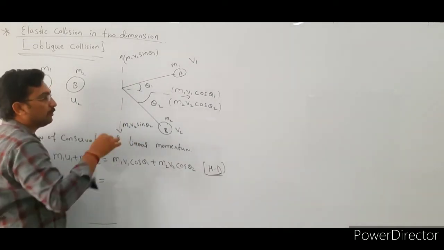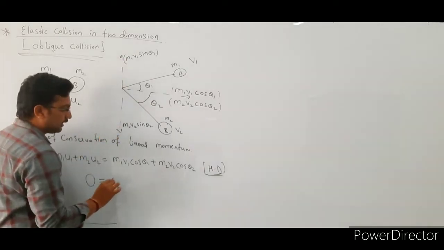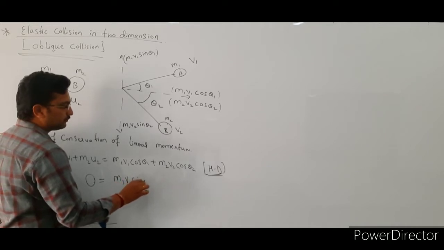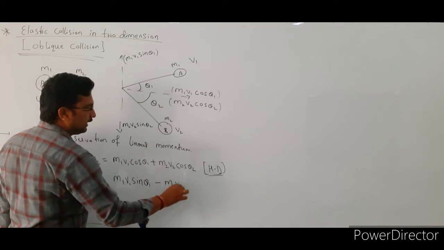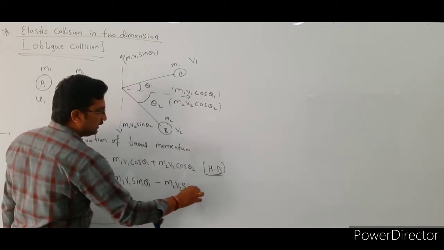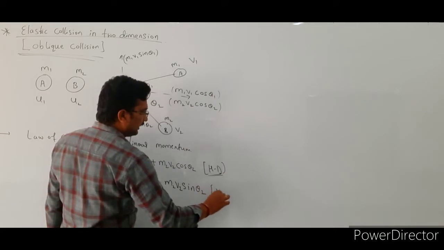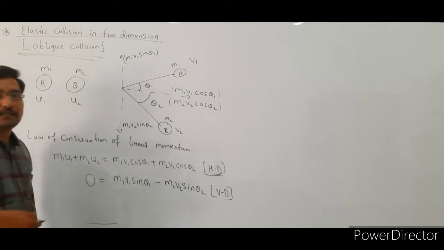So the total momentum after collision along the vertical direction is m1 v1 sin theta 1 minus m2 v2 sin theta 2. Here VD indicates the vertical direction.